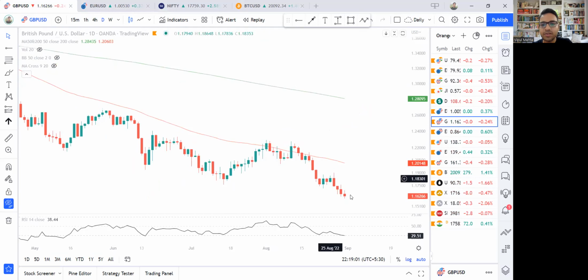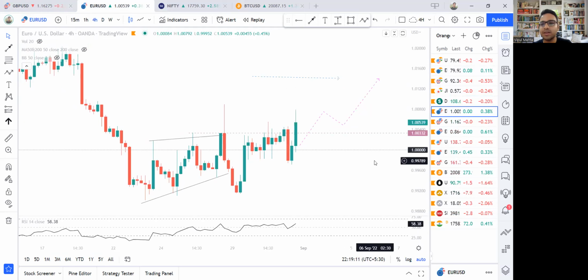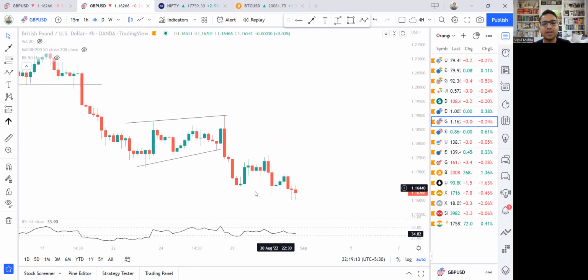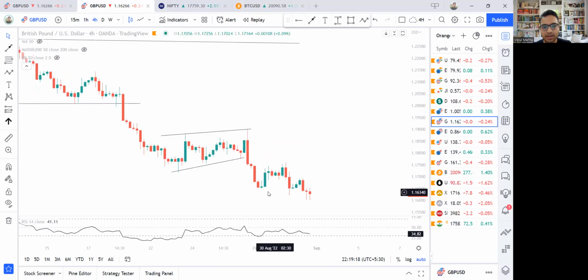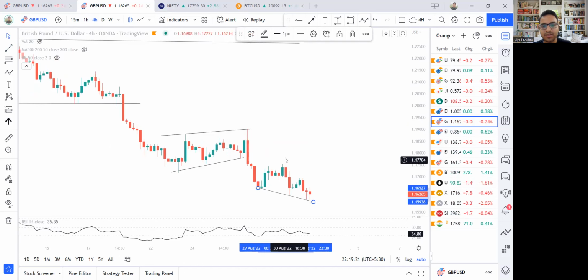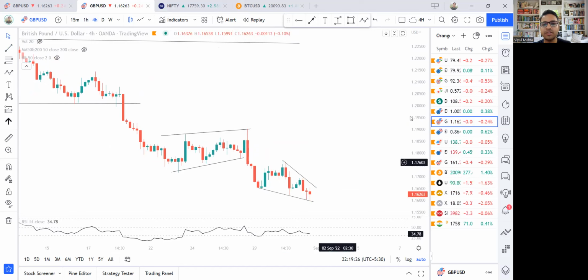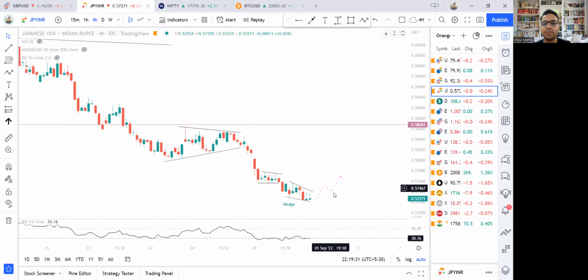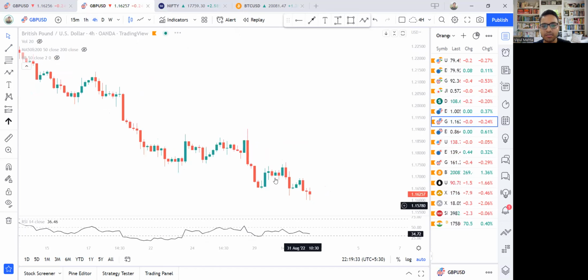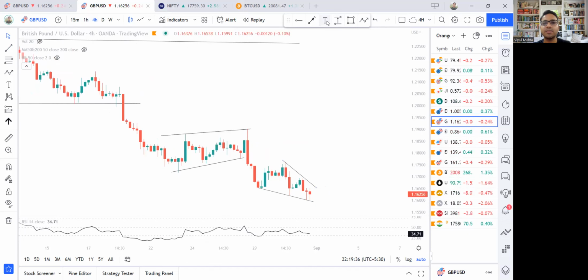So pound USD, as we said, has been falling. Pound INR has also been falling, so there's not much of a difference between these two. Today was also a fall in the pound USD. Now, interestingly, if I look at the 4-hour pound USD, look at the wedge. A similar kind of wedge that we saw in the Japanese yen INR. We drew this wedge in the JPY INR pair, and a similar wedge, but a bigger one, we can see in the pound USD pair as well.